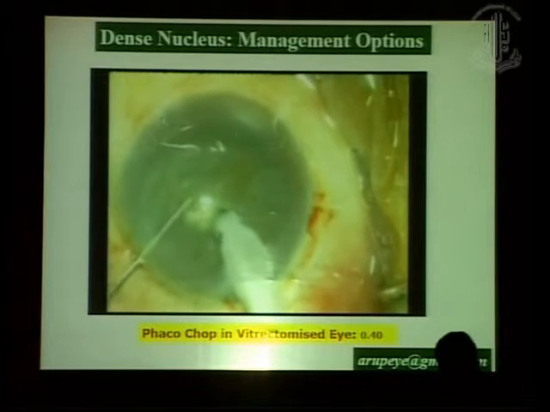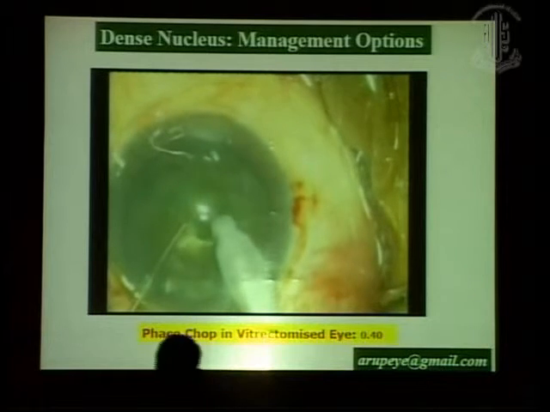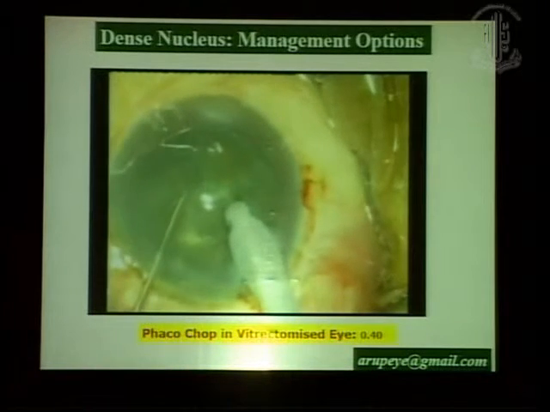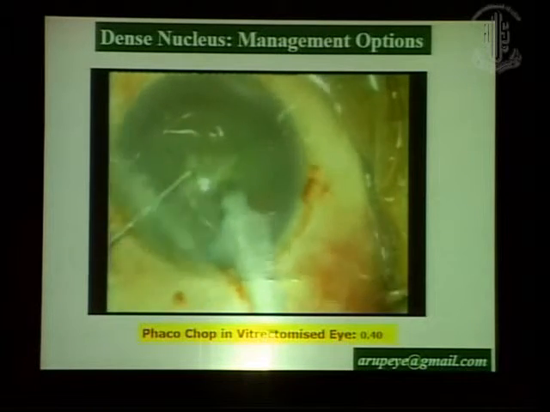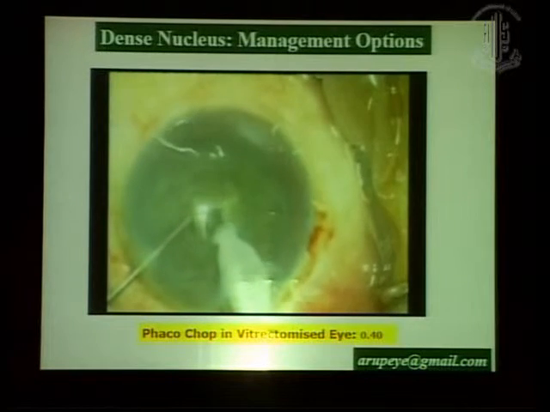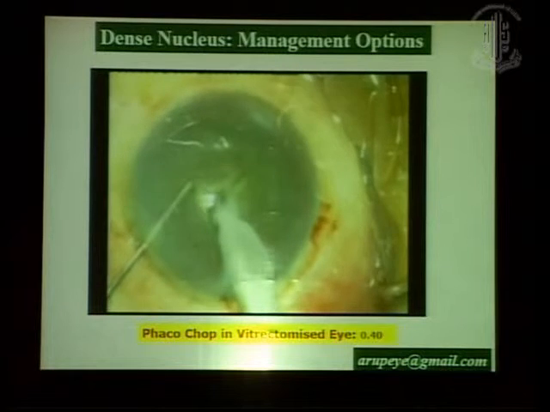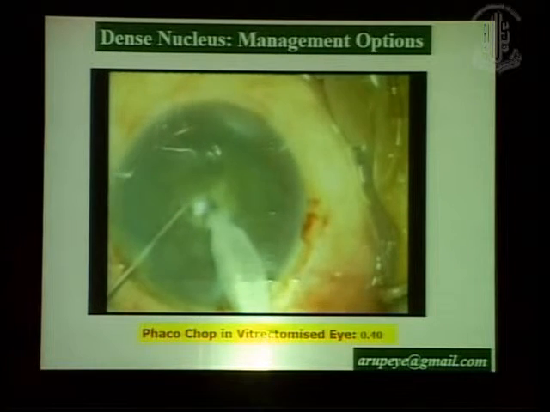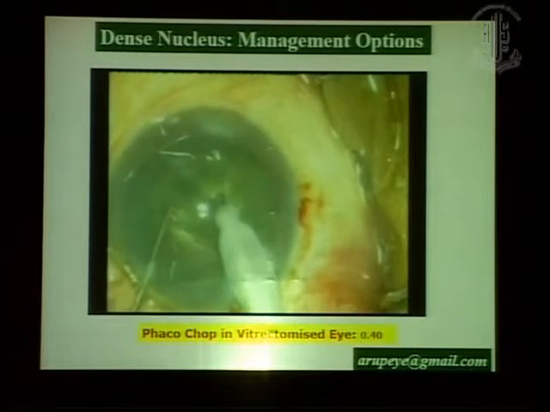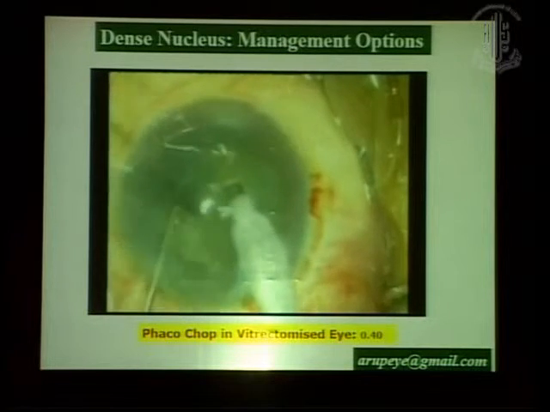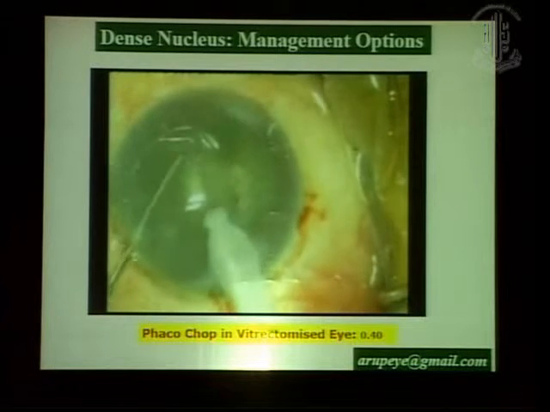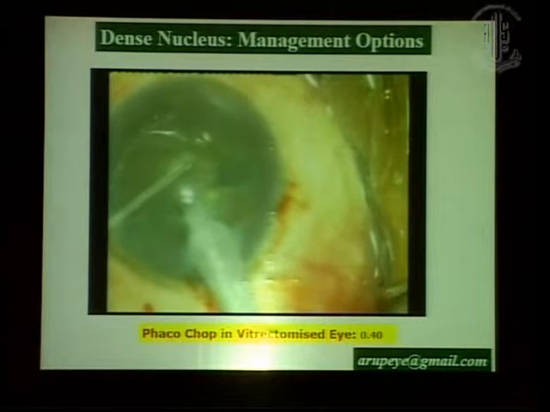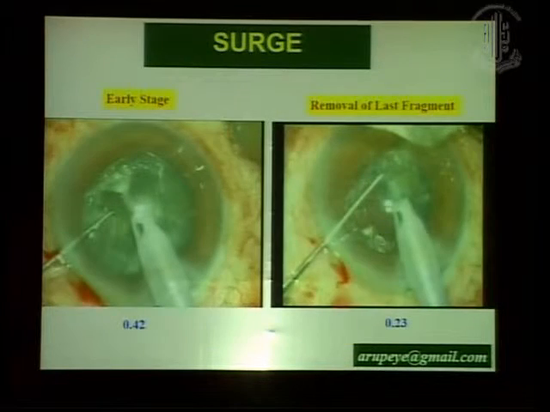As I mentioned earlier, the nucleus tends to be extremely hard in these situations. Sometimes there may be zonular issues. So use a nucleus disassembly strategy that you are comfortable with: divide and conquer, phaco chop, or stop and chop. For me, personally, direct phaco chop works pretty well in these situations, and I always make a big crater at the center before I start chopping the nucleus. But you can use any strategy that works well in your hand and doesn't compromise the zonules.